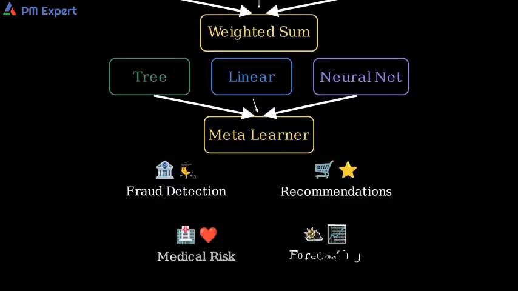Real-world use cases: fraud detection in banking, recommendation systems, medical risk prediction, and weather or demand forecasting. Ensembles help by increasing robustness and accuracy across scenarios.